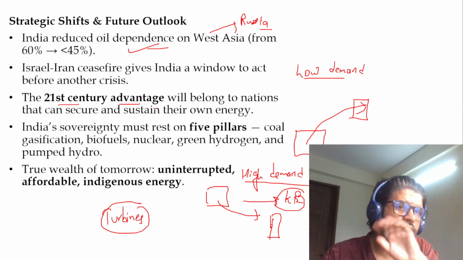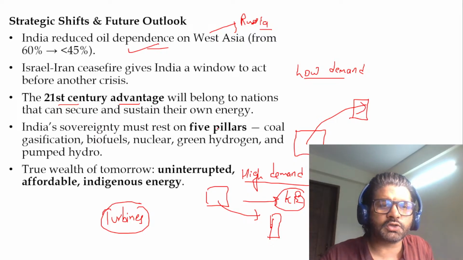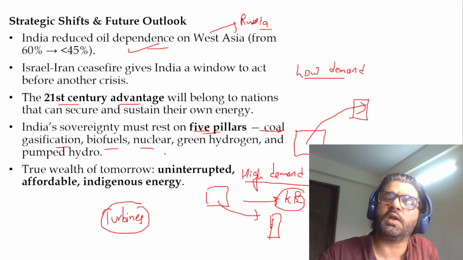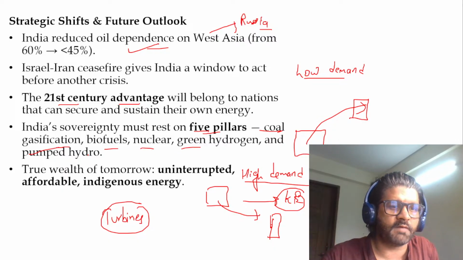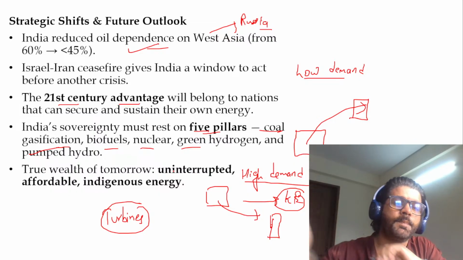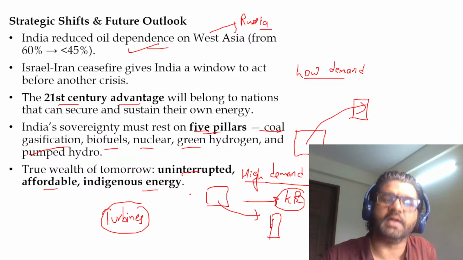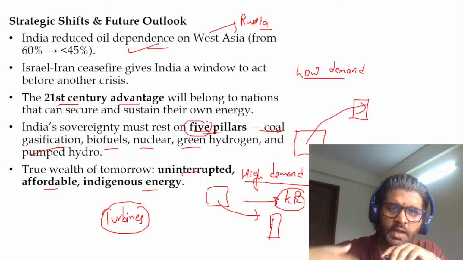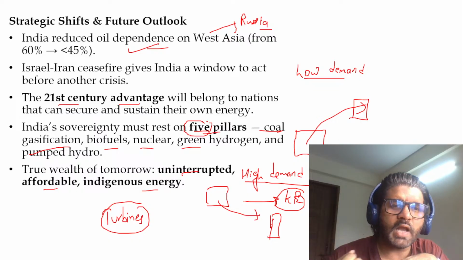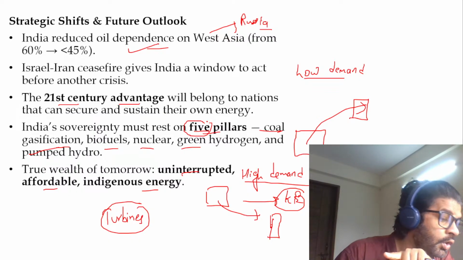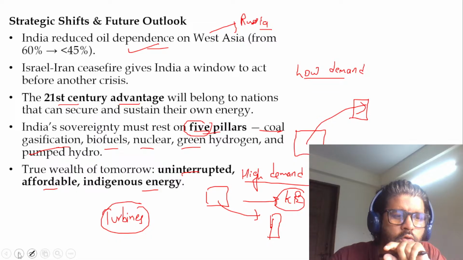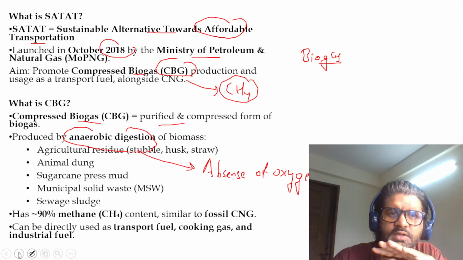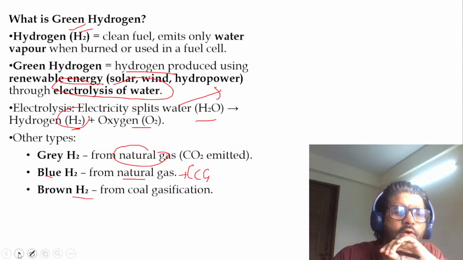21st century advantage. This editorial is saying that India's sovereignty rests on five pillars. You have to make a note of these five pillars: coal gasification, biofuel, nuclear, green hydrogen, and pumped hydro, which we have discussed. And who will be the true superpower? Whoever has uninterrupted, affordable, indigenous energy. We have to focus and work on these five pillars as fast as we can, and only then will our energy sovereignty be secured. So again, a very interesting outlook on this whole energy security scenario. Have a look at the satat we have discussed, then the green hydrogen part.